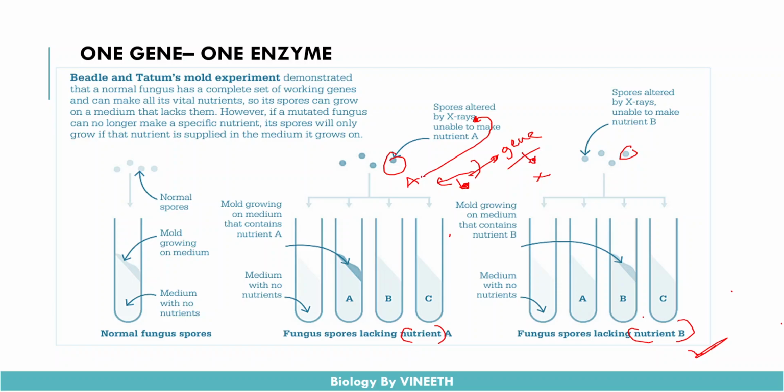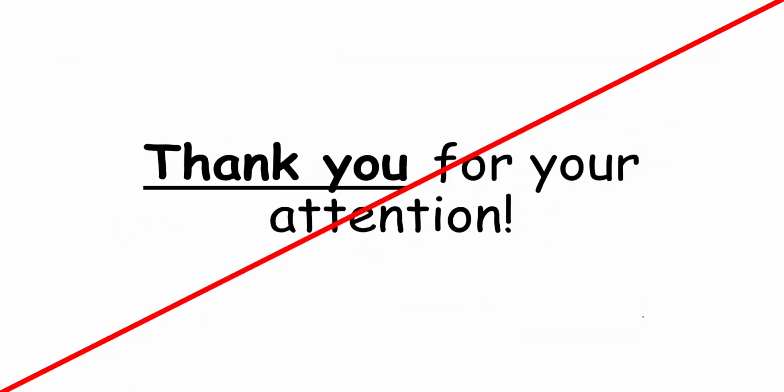Okay, but this concept is also overruled by nature, because a lot of genes, when they get transcribed into the mRNA, this mRNA gets spliced into different components, and different components code for different types of proteins. Okay, so this concept was also overruled by nature, and this was about the history and the discovery of the heritable material. So in the next class we'll discuss the structure, properties and functions of the DNA.